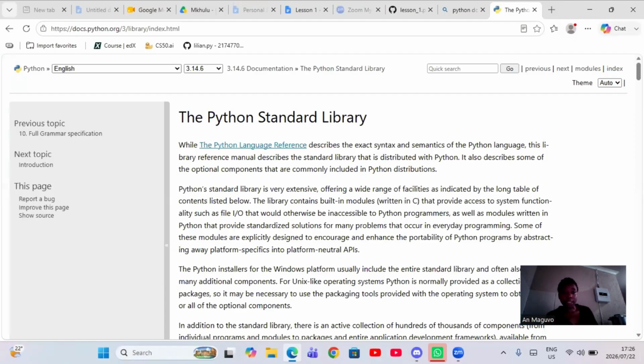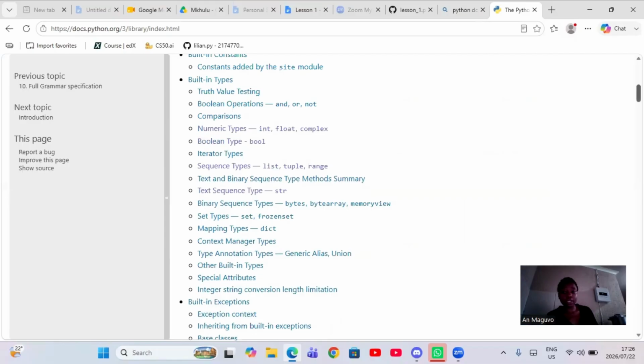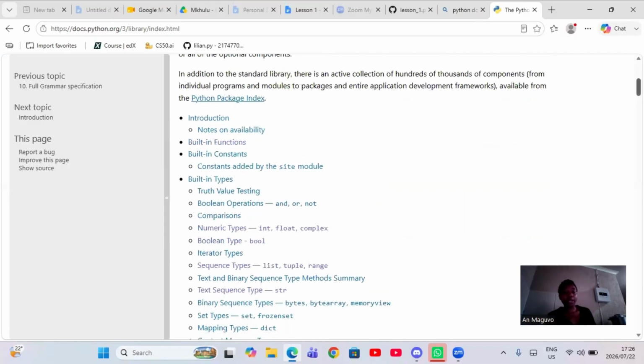No need for you to read everything. You just go to the table of contents whenever you need something, and I'm gonna guide you through that. So we're doing print. Print is a built-in function. So now here you can use ChatGPT. If you don't know where print is inside the table of contents, and I still do this as well, if I don't know where to find something, then you ask AI.